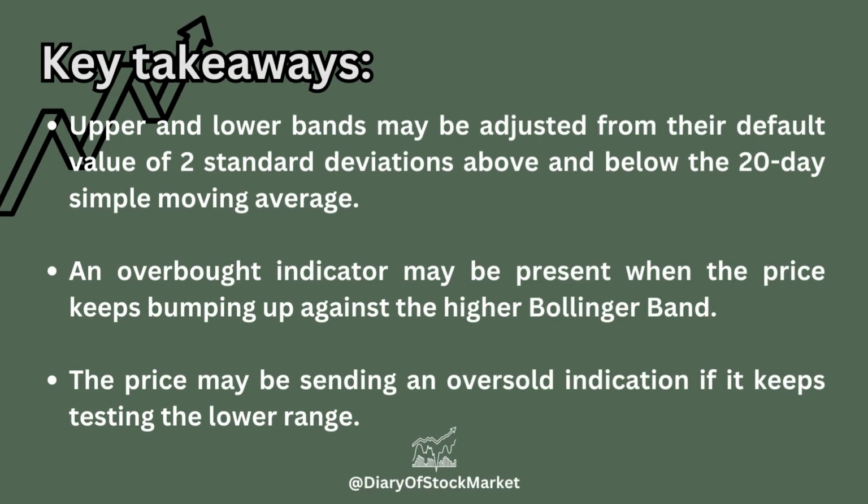Upper and lower bands may be adjusted from their default value of 2 standard deviations above and below the 20-day simple moving average. An overbought indicator may be present when the price keeps bumping up against the higher Bollinger Band. The price may be sending an oversold indication if it keeps testing the lower range.